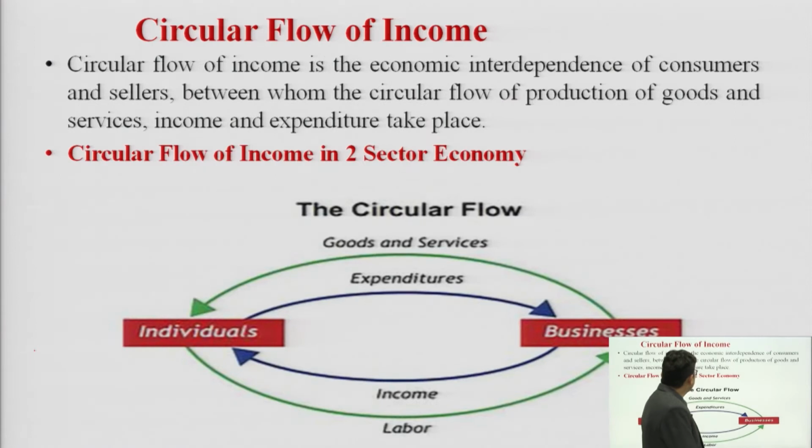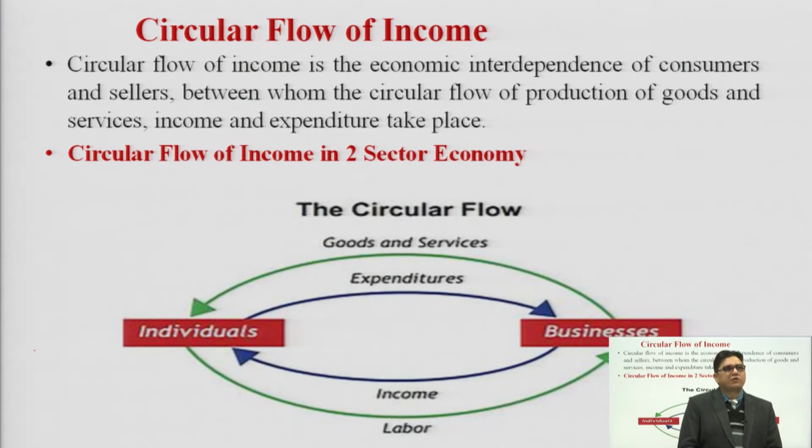We need to first understand the concept of the circular flow of income. Circular flow of income is the economic interdependence of consumers and sellers, between whom the circular flow of production of goods and services, income and expenditure takes place. It is simple to understand: money keeps on circulating, and economists and business experts believe that the flow of income is important for any economy to survive and to keep the level of demand rising. Unless there is a fast flow of income into the economy, the level of demand is going to go down.